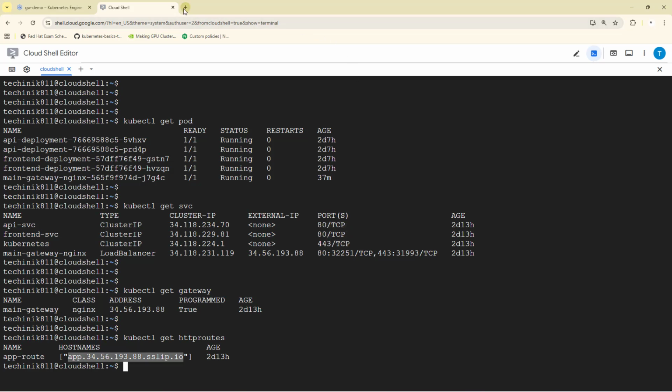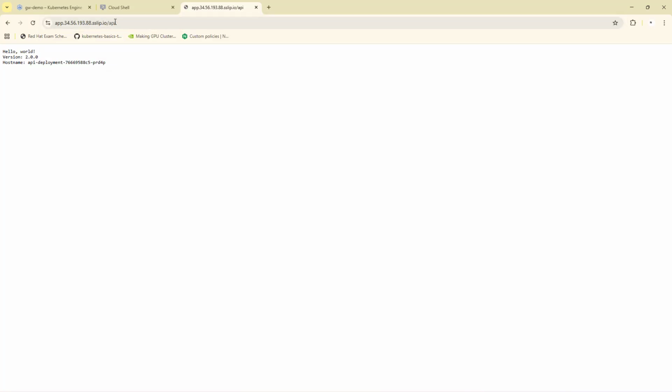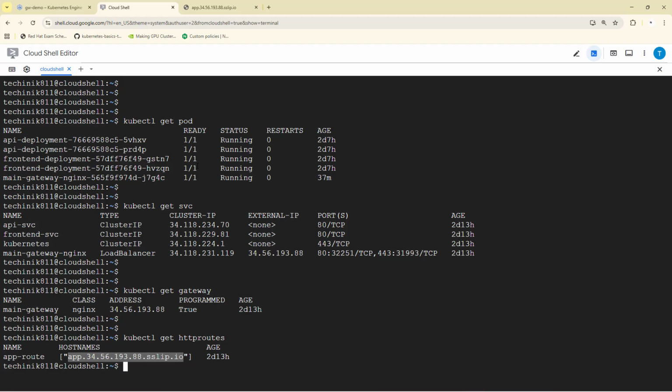So let's try to access this application. And we can see our application is working fine. And if I run the other endpoint, both endpoints are working fine. Now we got a requirement to update the application front page. So for that, let me deploy the newer version of the application.